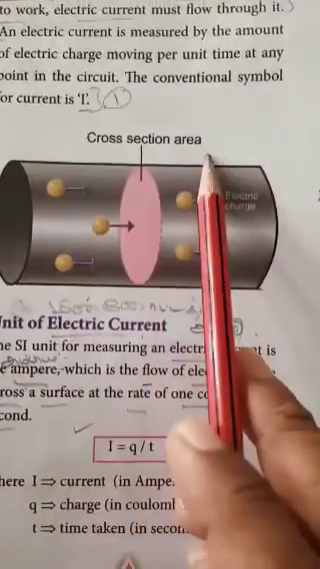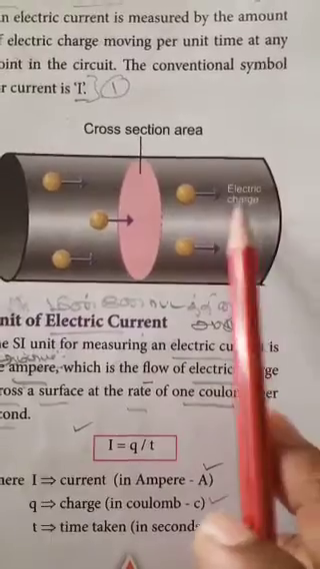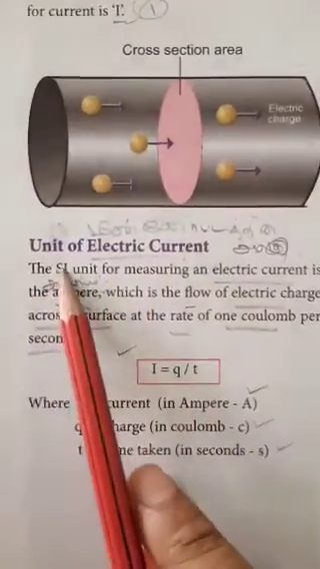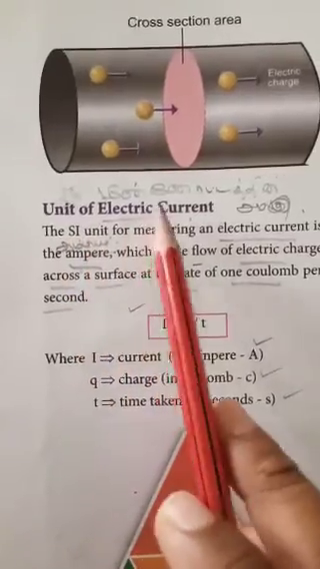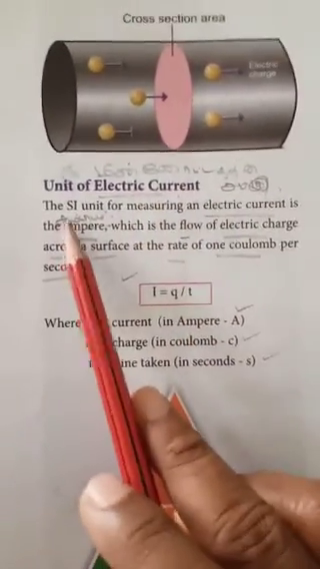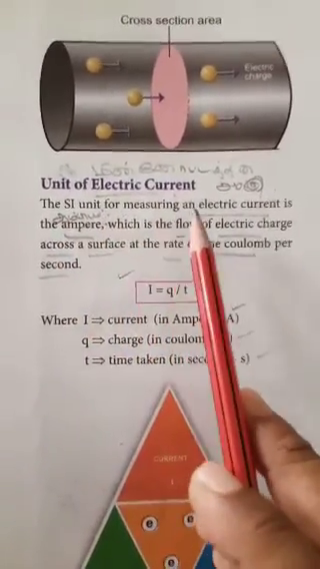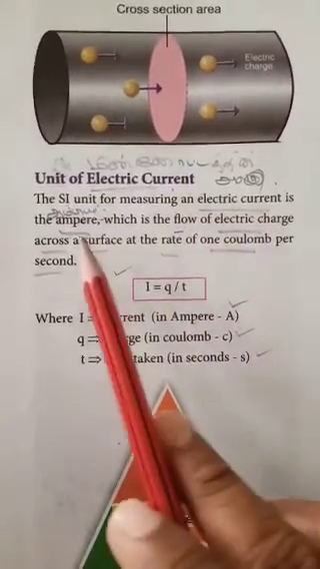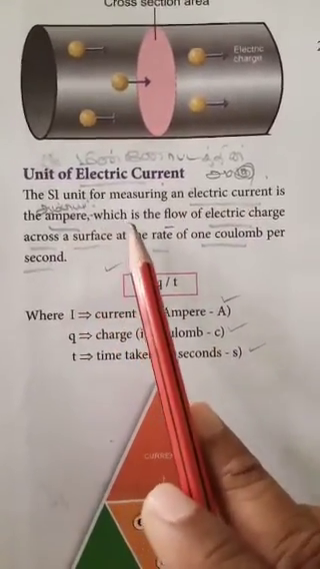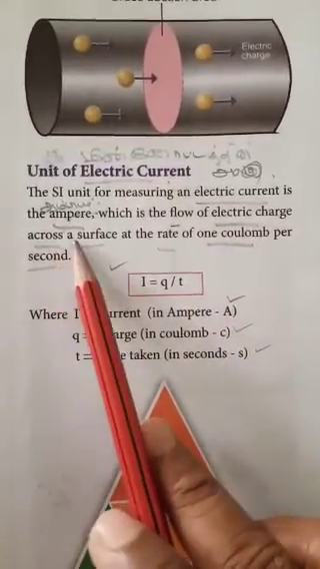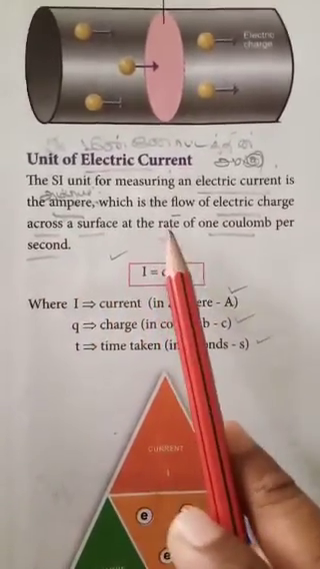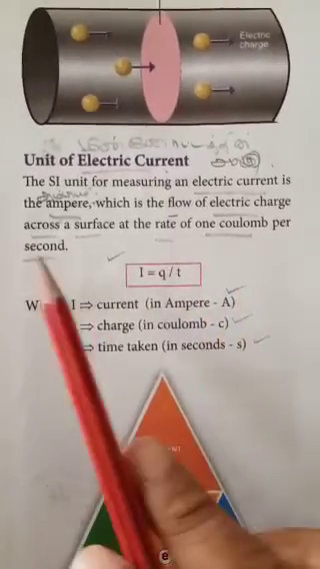Cross section area. Electric charge. Unit of electric current. The SI unit for measuring an electric current is the ampere, which is the flow of charge across a surface at the rate of 1 coulomb per second.